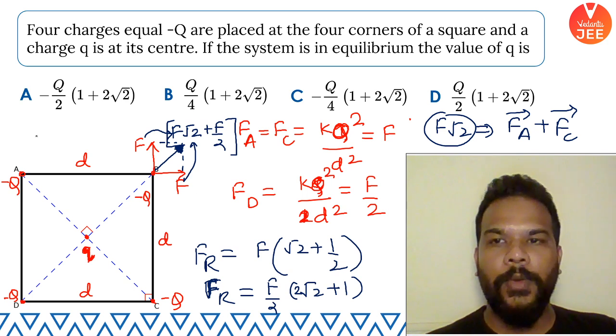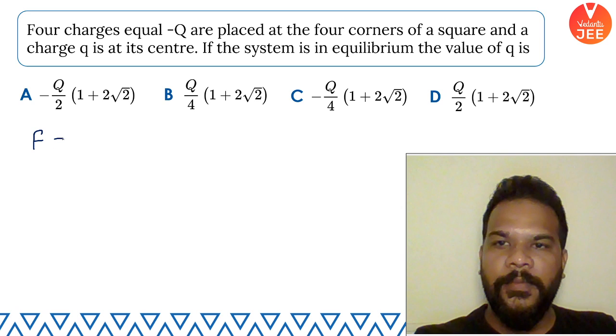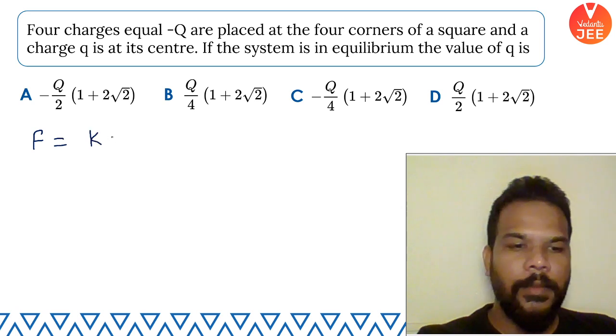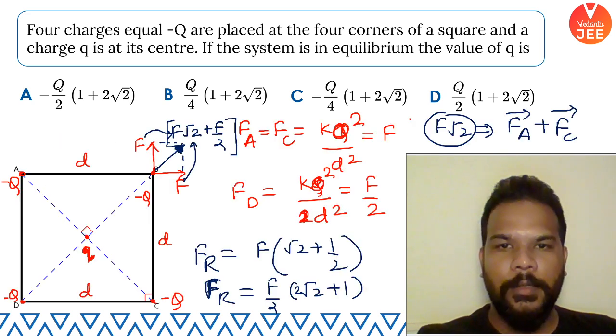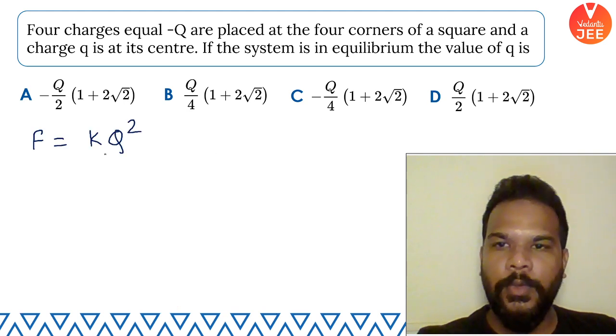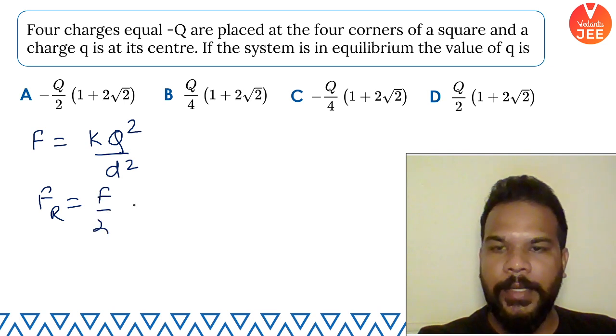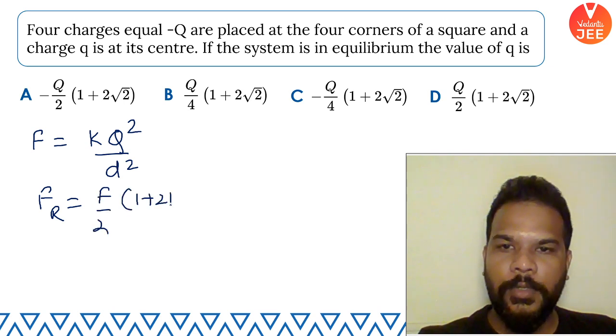But how do I write F, by the way? Let's write it on the next slide. So F is basically K Q1 Q2 by D square. We have already written it here. So K Q square by D square is your F, and your resultant force is basically F by 2 times 1 plus 2 root 2.